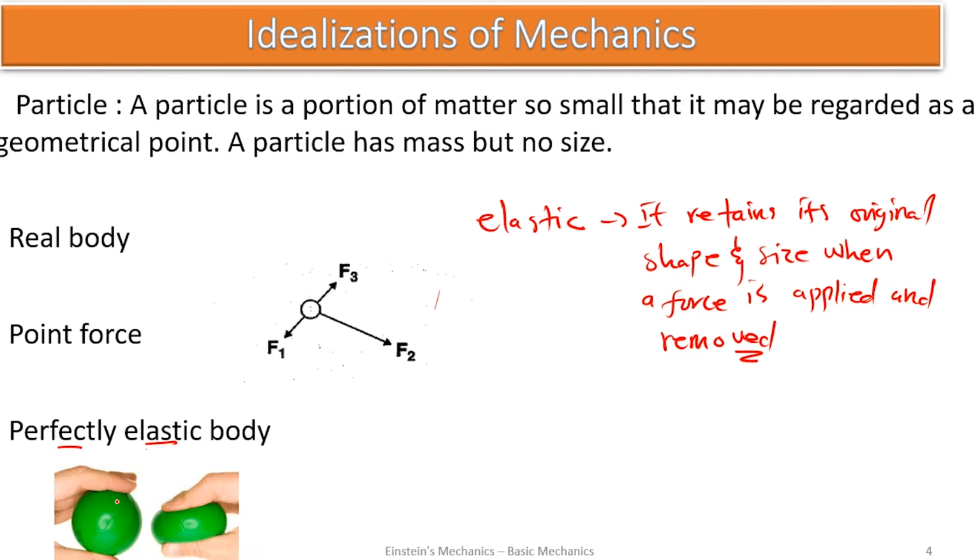So let's look at this. As a person is trying to compress this ball, and if he or she stops the action of the force being compressive, this is a compressive force. The person is trying to compress the ball. And if the action is stopped, the ball regains its original what? Size. And such bodies are called perfectly elastic. So if you are working on any mechanical problem and you hear the body is perfectly elastic, it means it is going to regain its size and shape when the force being applied is removed.